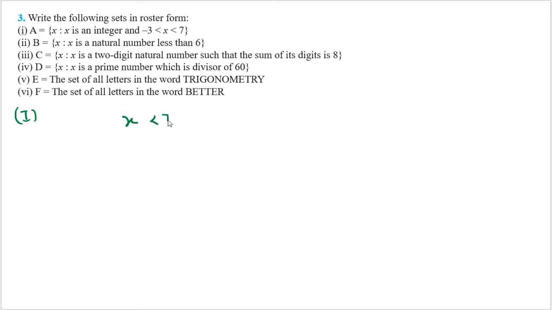Look at this condition: x will be more than minus 3 but less than 7. So how to represent it? A is equal to, more than minus 3: minus 2, minus 1, 0, 1, 2, 3, 4, 5 and 6. Because we have to take the values of x which are greater than minus 3 and less than 7.